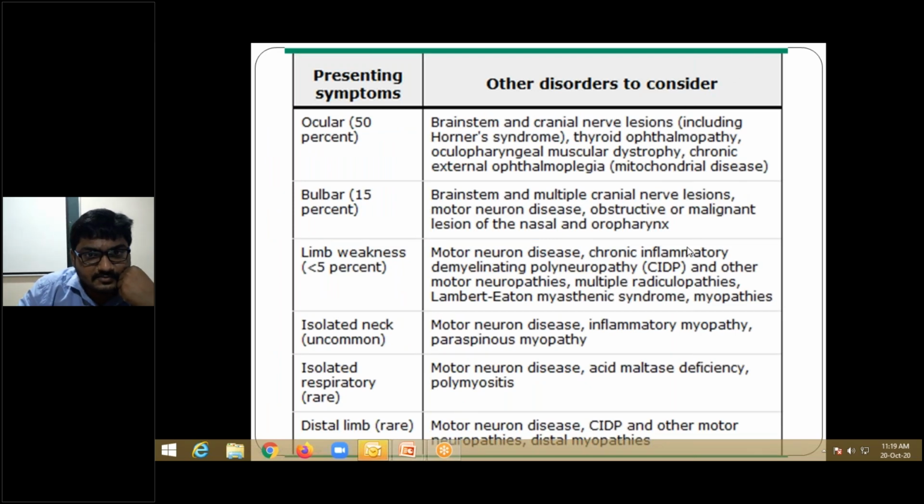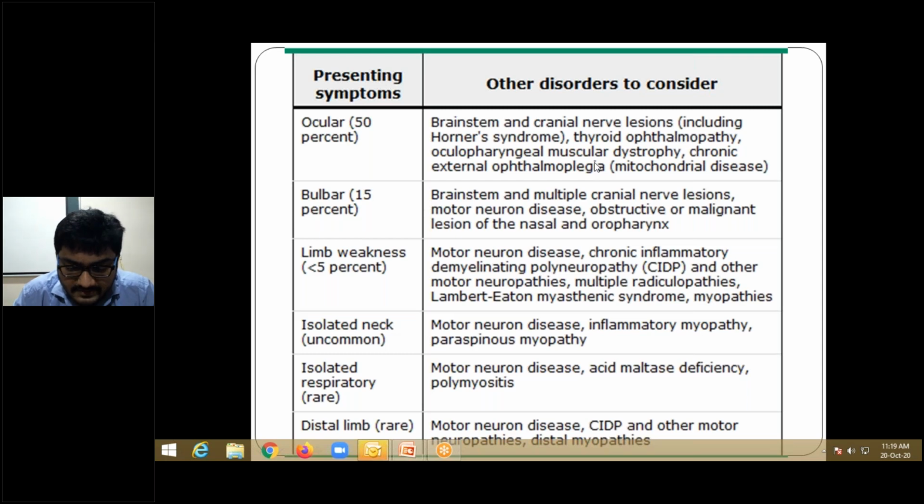So presenting symptoms of myasthenia gravis: 50% are ocular symptoms, bulbar is 15%. Isolated neck weakness is uncommon. Respiratory involvement you will see only in myasthenic crisis. So if there is any ocular involvement, you should also consider other disorders like brainstem and cranial lesions, including Horner syndrome. In which stroke syndrome will you see Horner syndrome?